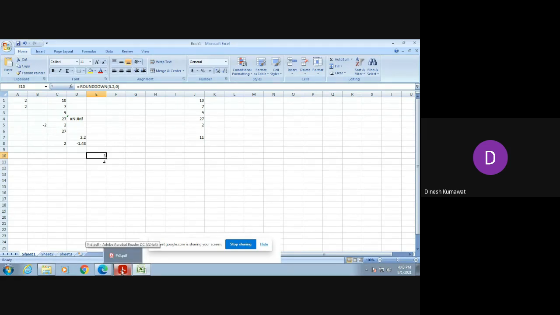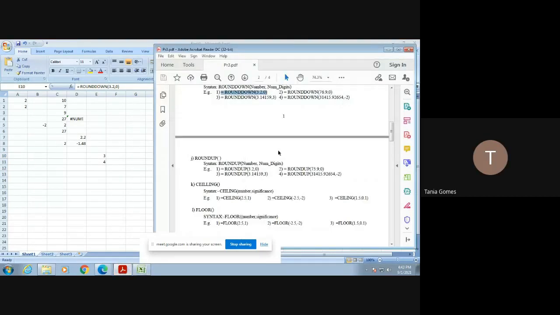Is it clear what is the use of the ROUNDDOWN and ROUNDUP functions? Yes, please let me know. Yes, sir. Okay, so I am leaving the remaining examples for your homework. You just try to verify what the output of it is.